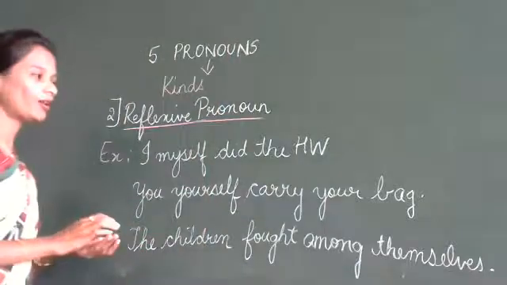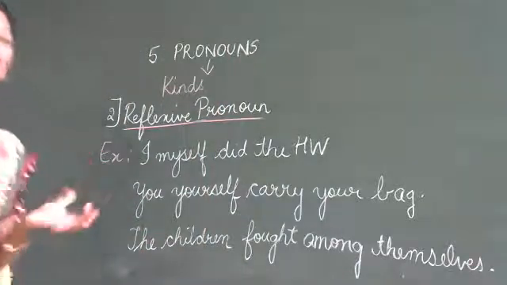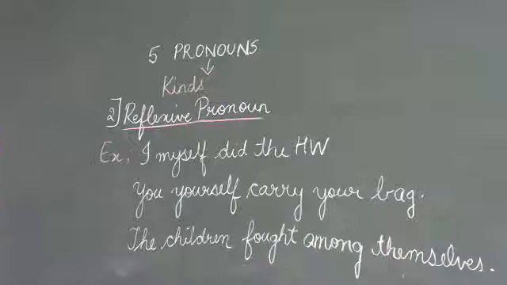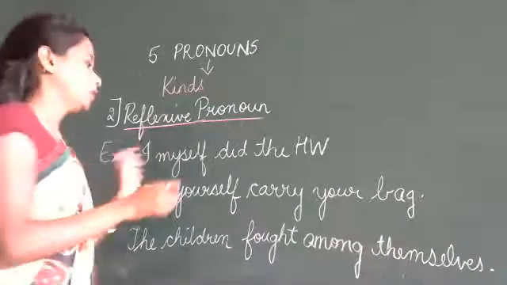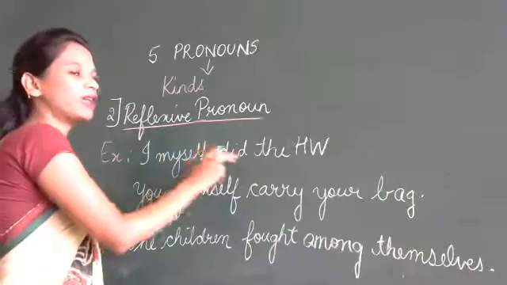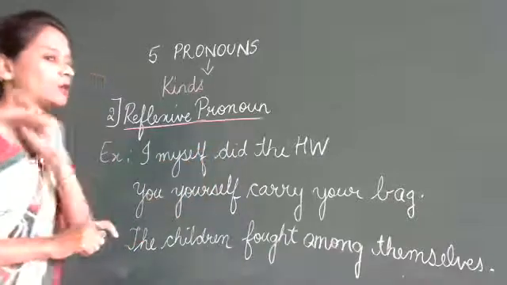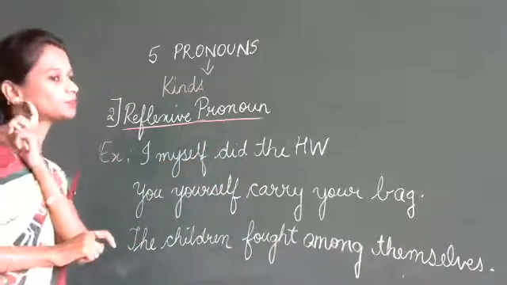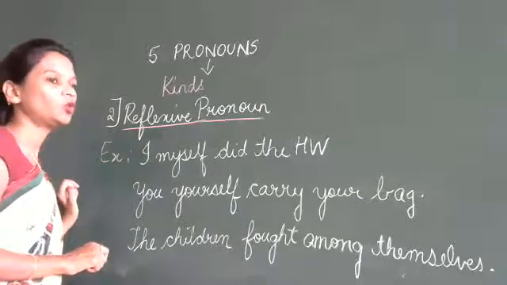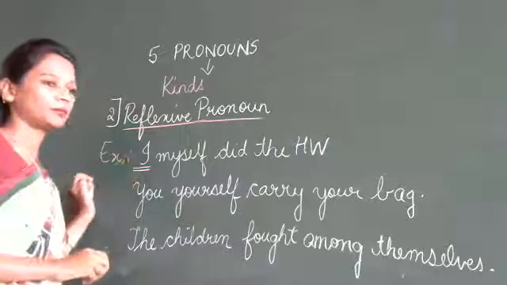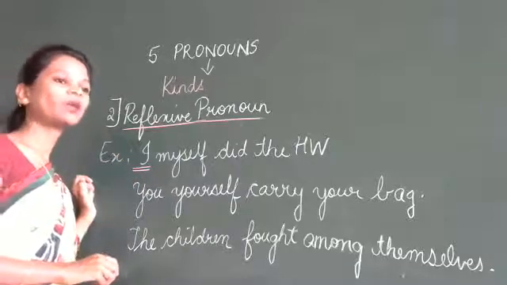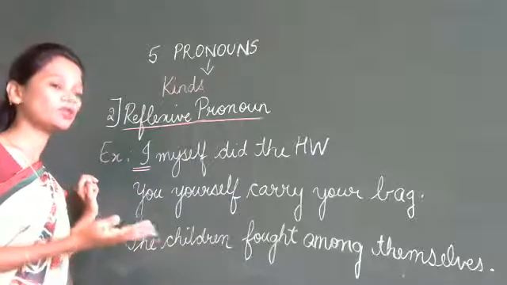Now, what are we doing here? What is the definition of a reflexive pronoun? These pronouns refer to the same person as indicated by a subject. Now, I myself did the homework is a sentence. Which is the subject here? Whom are we talking about? I. So what does the reflexive pronoun say?